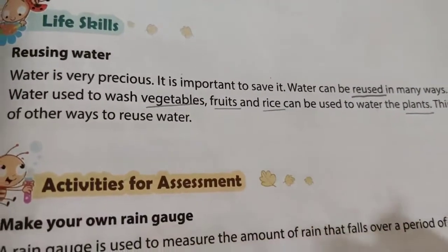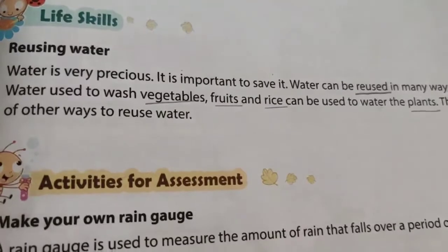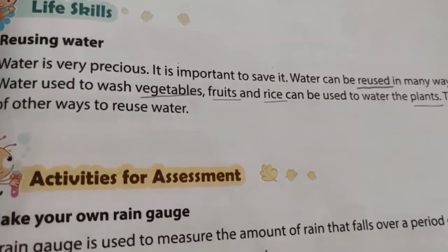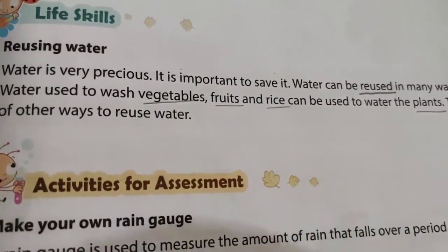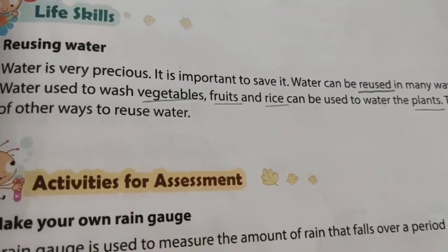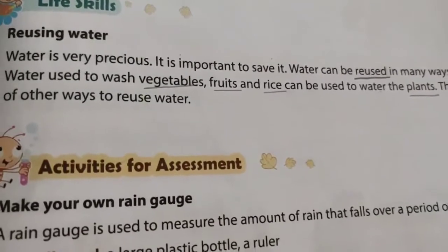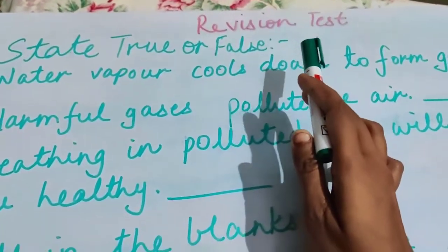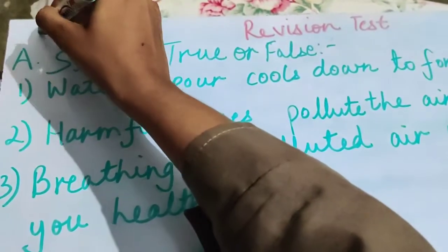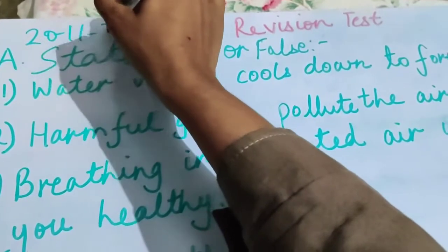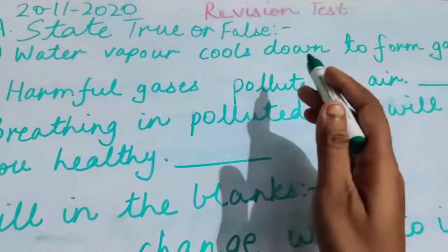Okay, so this is the thing that we have learned from this chapter, that we should always try to reuse the water whenever and however it is possible. Okay, so now I am giving you a small test, and that test you have to do. Let's do it. First of all we will write revision test, and we'll write here the date. Today is 20 November 2020, right? Then we'll write first question, state true or false.